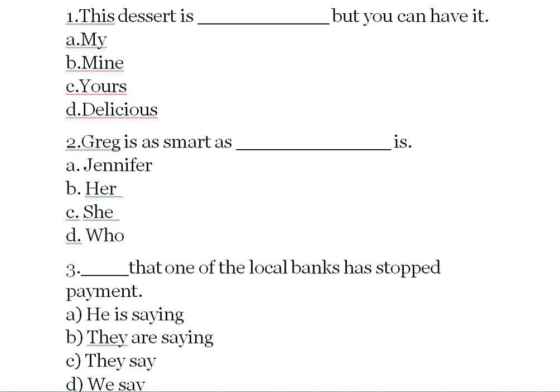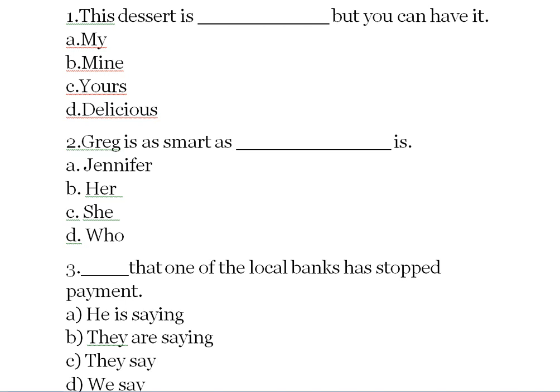Greg is as smart as Jennifer is, as her is, as she is, as who is. The sentence fits if we put the word Jennifer here, but as Jennifer is a noun and not a pronoun, the option is C. So Greg is as smart as she is.